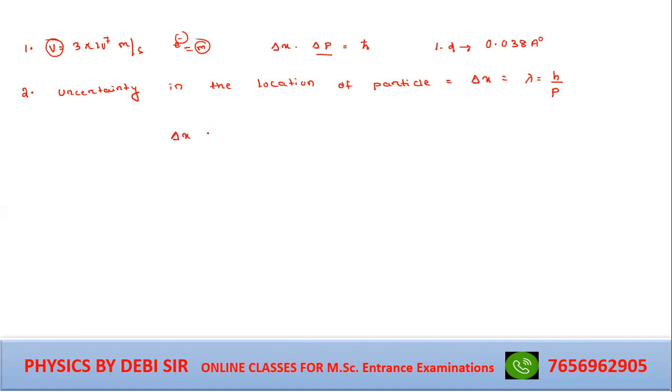Our relationship, del x into del p equal to, what is del x into del p? Yes, h cross or h by 2 pi. Del x into del p equal to h cross. So from here you can get del x into del p is equal to h by 4 pi.